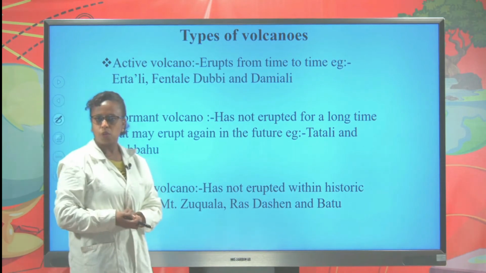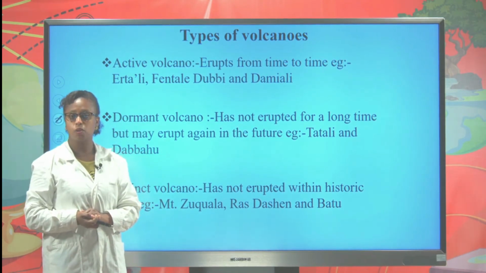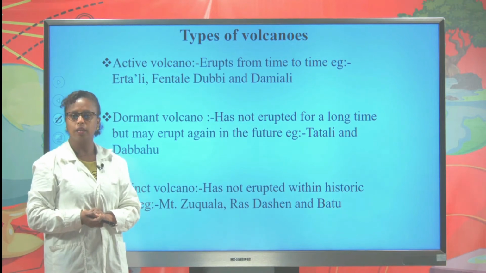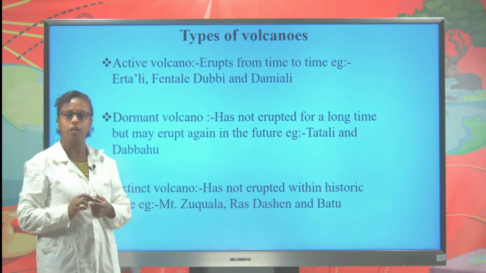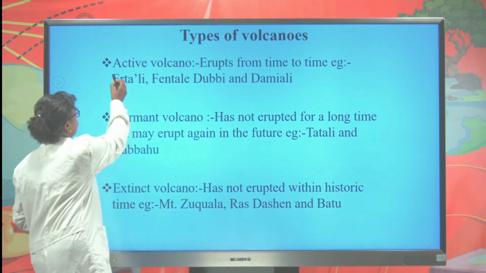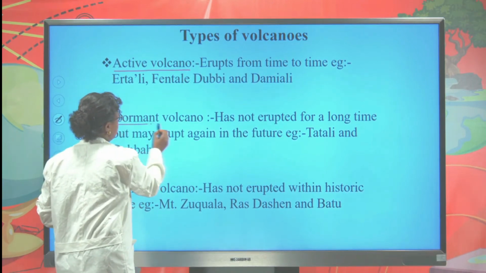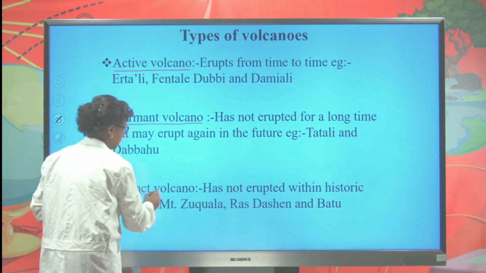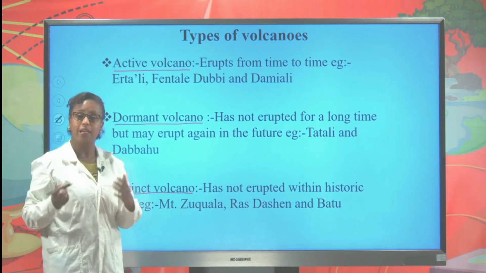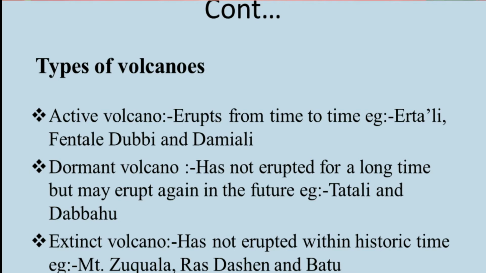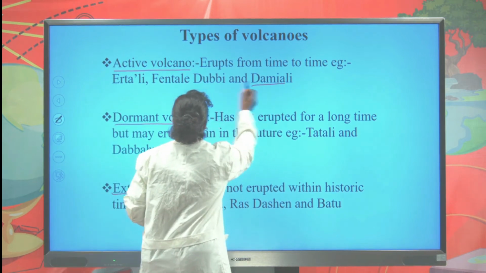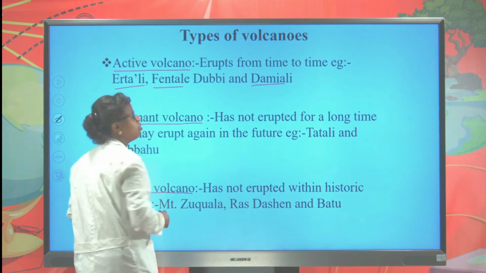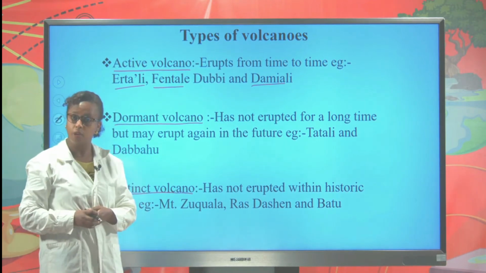Let's move to the types of volcanic activity. There are three types of volcanic activity: active, dormant or sleeping, and extinct or dead. Active volcanic type erupts from time to time. Fantale, Dubbi, Dama Ali, and Erta Ale are examples of active volcanoes found in Ethiopia.